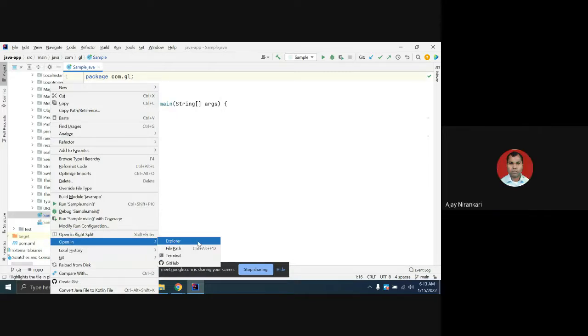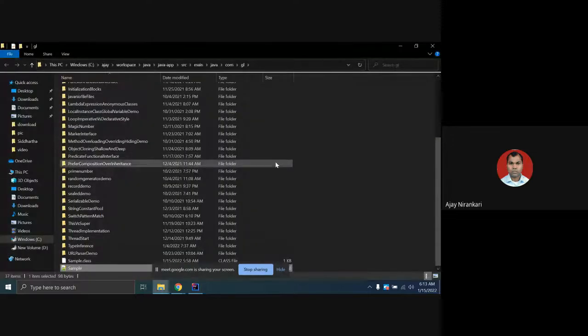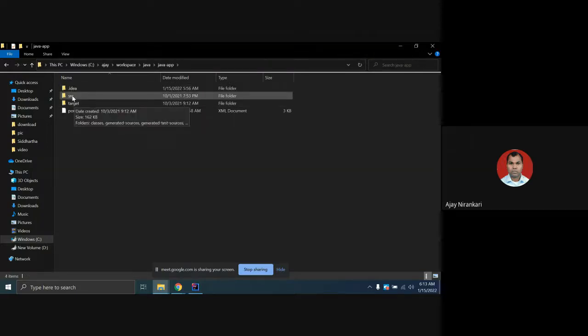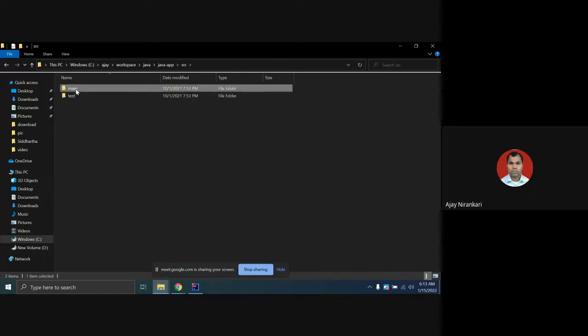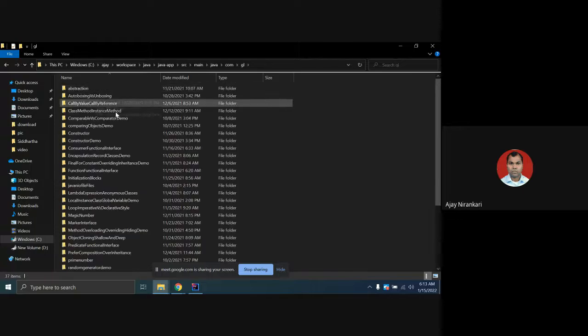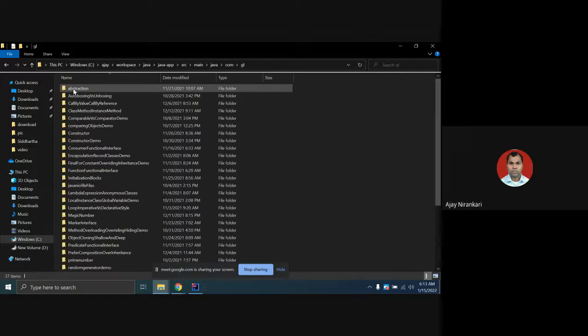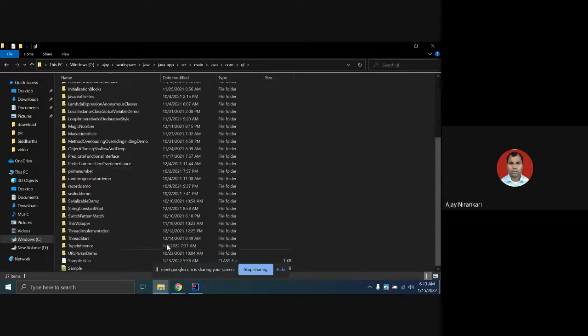Open in Explorer. So this is my Explorer. This is my Java application. This is my workspace. In the workspace, we have multiple projects, and there is one project, Java, which contains the Java apps. Then src, then main, and from main, this is the Java project. We have com.gl. The com folder contains GL, which is the Global Logic company name, and we have created lots of classes.